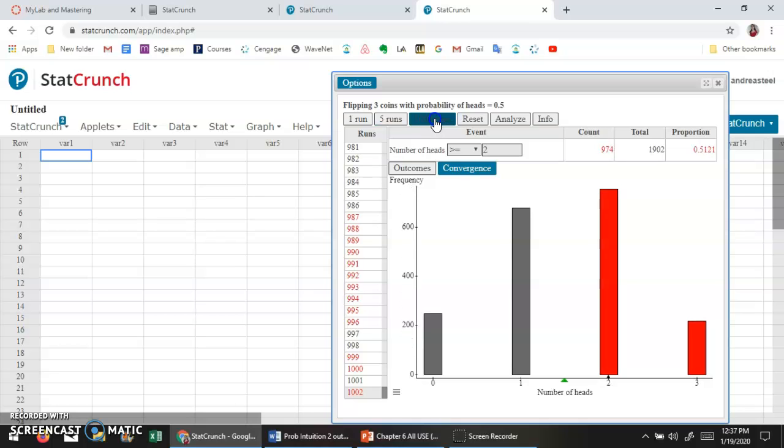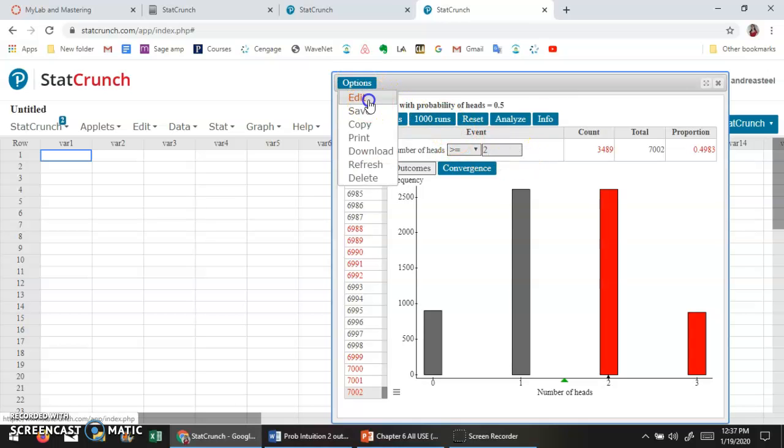So if I do more runs, let's say, close to 10,000, it's going to get more and more accurate over here, get closer and closer to that theoretical probability. But you should have the idea that it's going to be something close to 0.5.